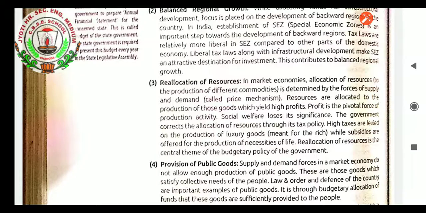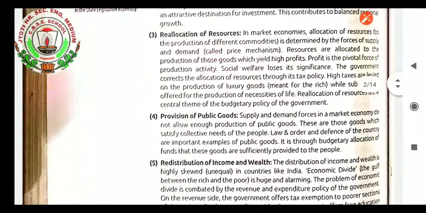Reallocation of resources is the central theme of the budgetary policy of the government, in which the government makes the budget in such a way that rich people will not become too rich, and poor people will not become too poor. Balance of economy can be done.